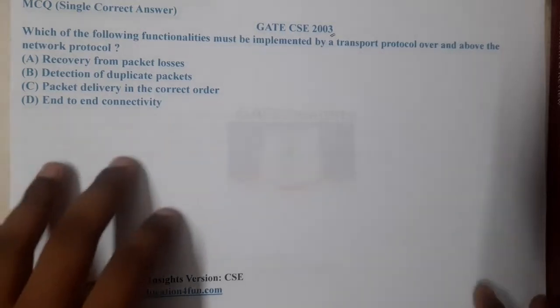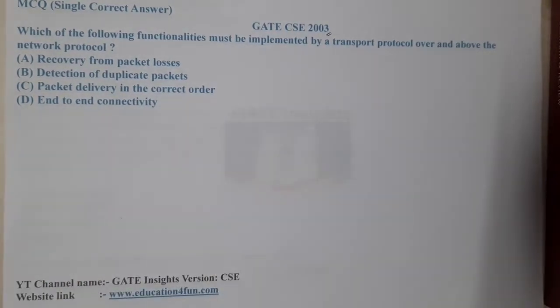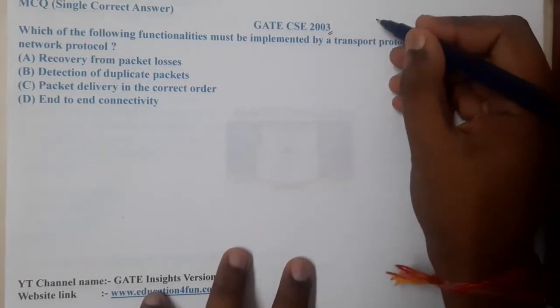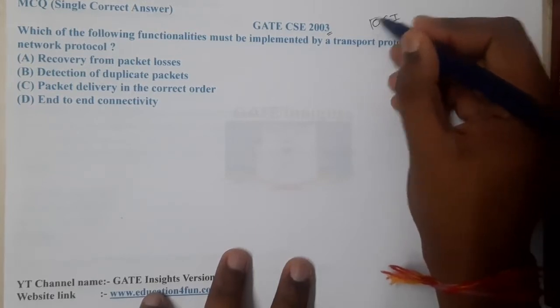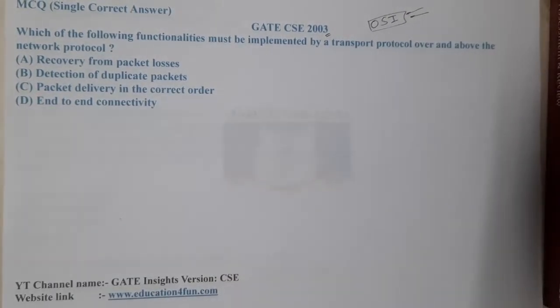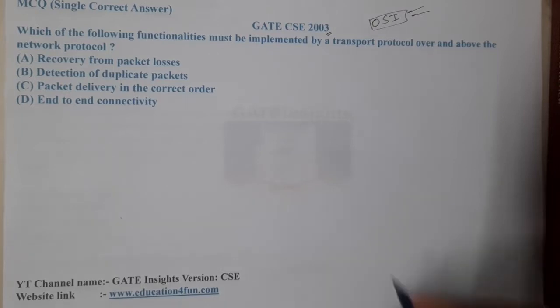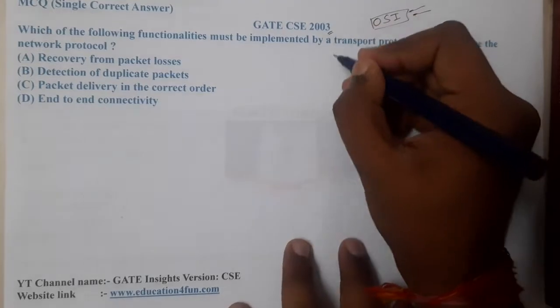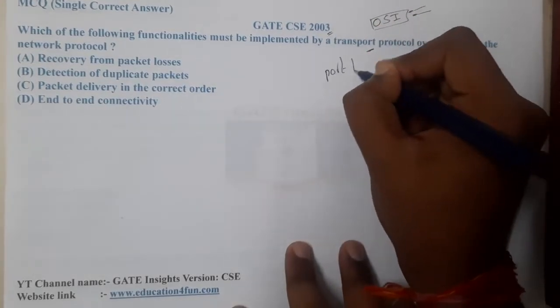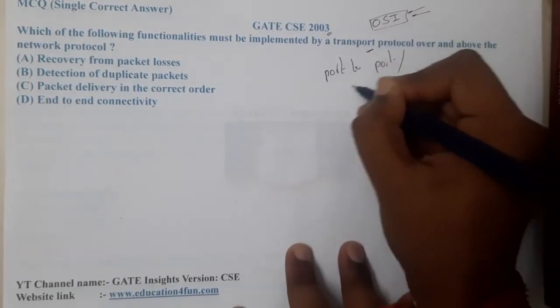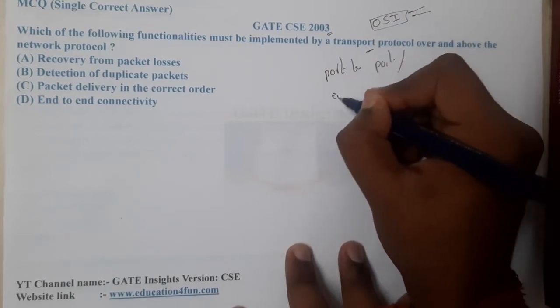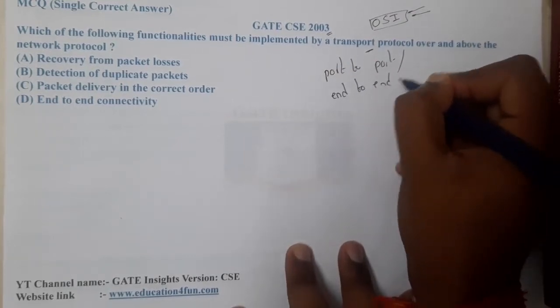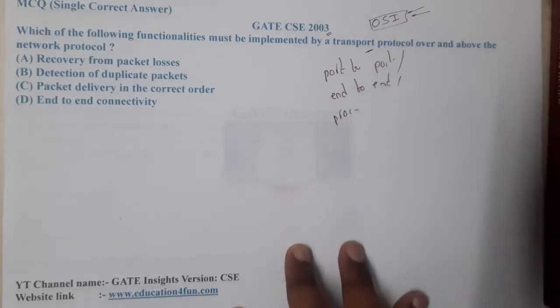So if you recall, there are some major functionalities, right? In one of our lectures we discussed all the layers. When we were discussing the OSI model, I discussed all the major functionalities. So what is the major functionality of a transport layer, guys? It is nothing but port to port, which is also called end to end, or process to process communication, right?